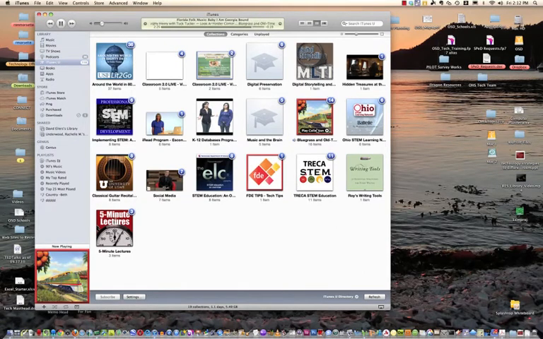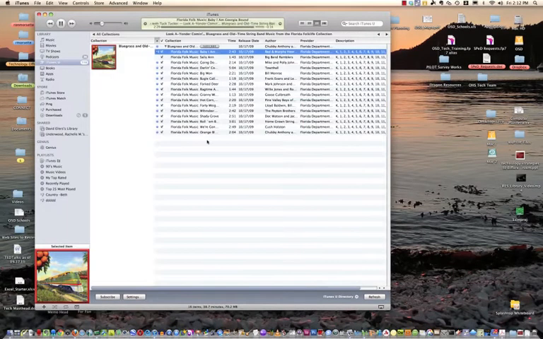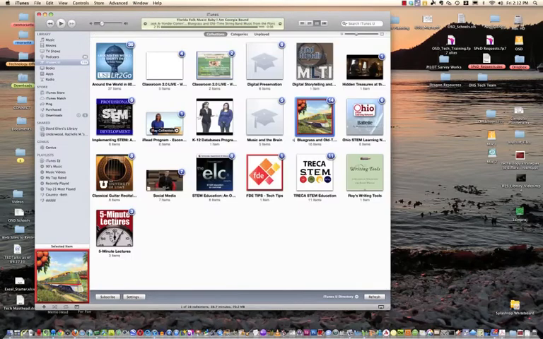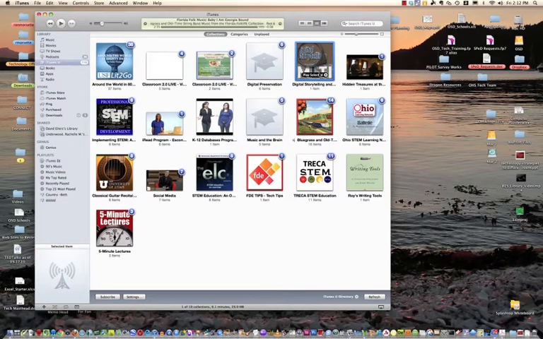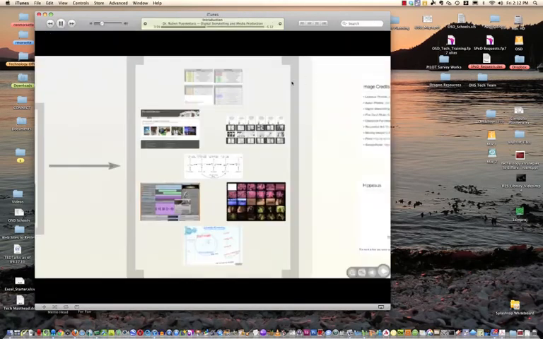And this is just nothing but music. When I double click on it, you can see what I'm looking at from the Florida Department of Education, just a whole bunch of folk music. Here's digital storytelling. The first one that I've downloaded. I hit play. It's going to come up. It's going to catch this podcast right where I left off.